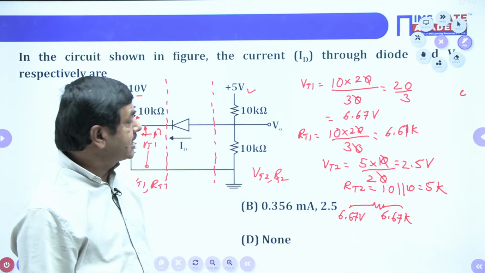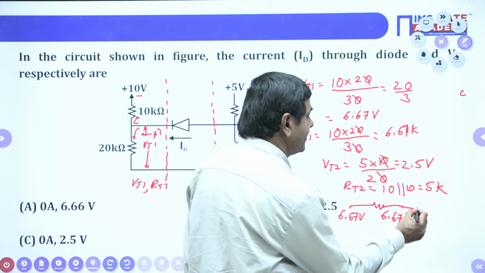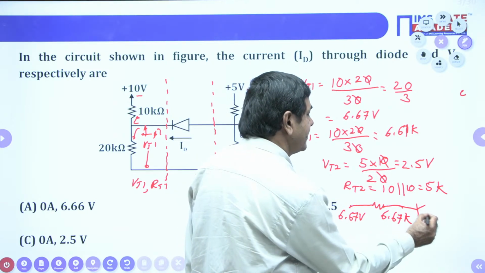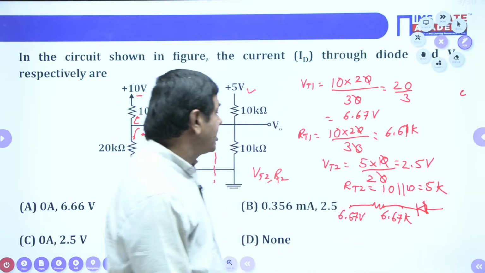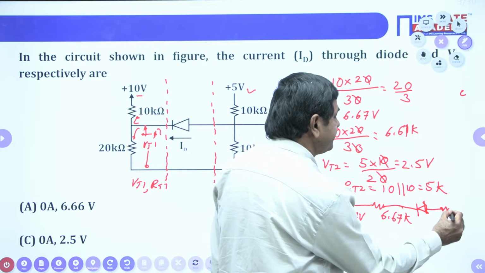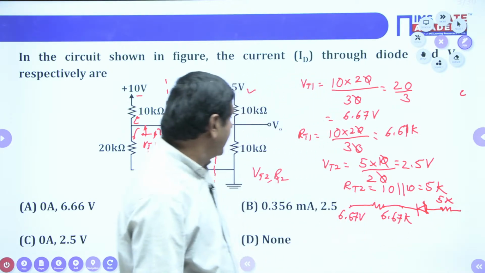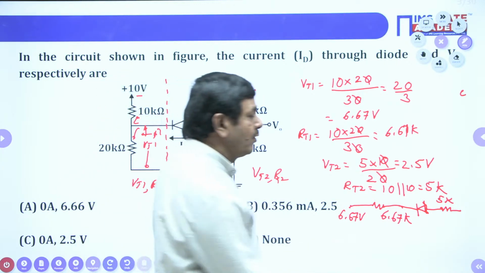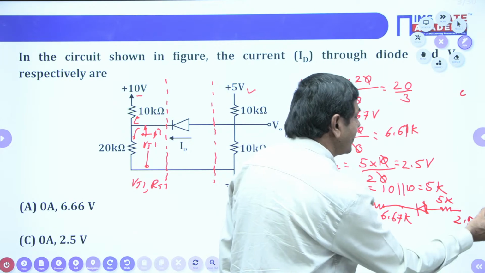After putting that resistance, I can connect the diode on this side. And we also got RT2, which is 5K resistance, and the voltage we got is 2.5 volts. In such a way, finally, the network is formed.